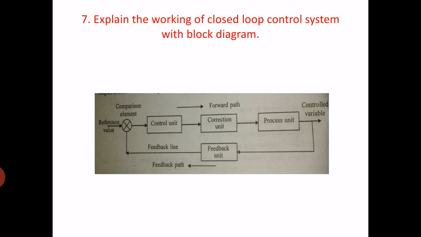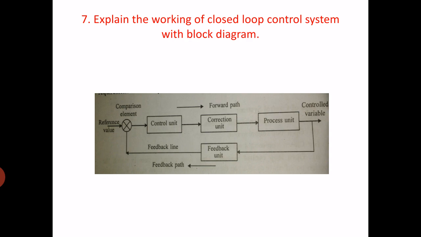Now the control element or control unit: when the error signal is sent to the control unit from the comparison element, the control element generates a correction signal called an intermediate signal. Then the correction element corrects the error so that it is 0 to obtain the required output.